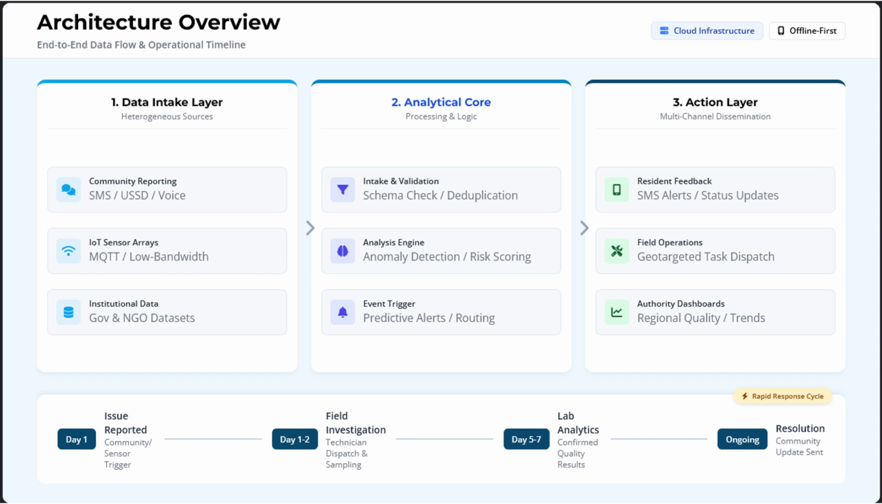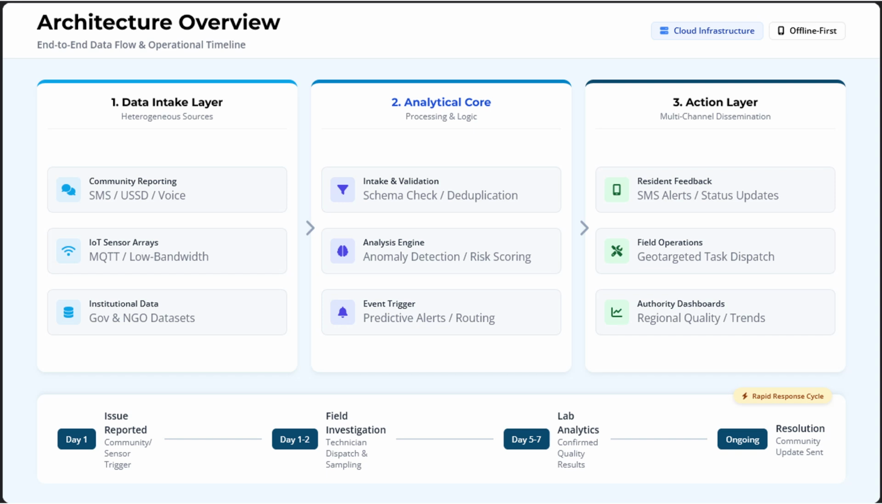The analytical layer merges these sources and applies domain-specific logic. It identifies water quality anomalies, detects service outages, assesses contamination risk, and generates predictive alerts when conditions indicate rising problems. After analysis, the system distributes outputs through several channels. Residents receive alerts through SMS, USSD, or the mobile app. Technicians receive site-specific task assignments, and water authorities access dashboards that summarize regional conditions and operational trends.